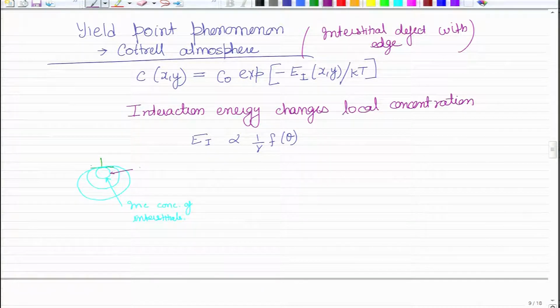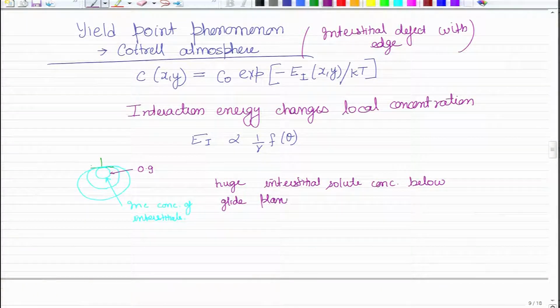Here you may get concentration as high as 0.9, meaning most of the interstitial elements tend to be just below this dislocation line, which implies a huge interstitial solute concentration below the glide plane, particularly in the core region.